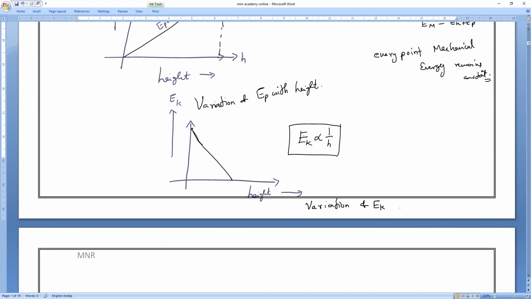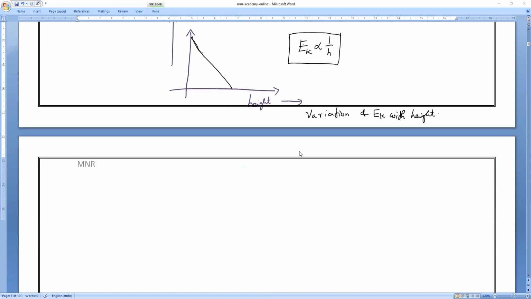future aspects. That is what this is. In the future everything will be in the form of this. In 11th, even in 10th, every piece of information you have to represent in the form of graphs, because questions can be from the graph. Always the way of asking questions is from the graphical representation. So that's the reason we are developing from that. So, variation of potential energy with height. We are not learning anything new from the graph. Do you understand? It is just a basic mathematical graph representing what we learned, that's all.